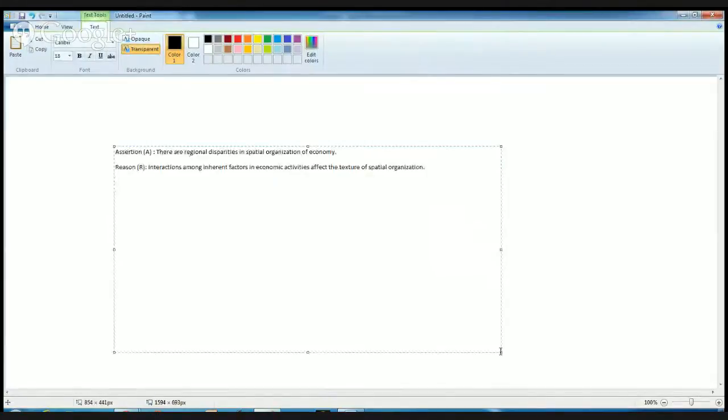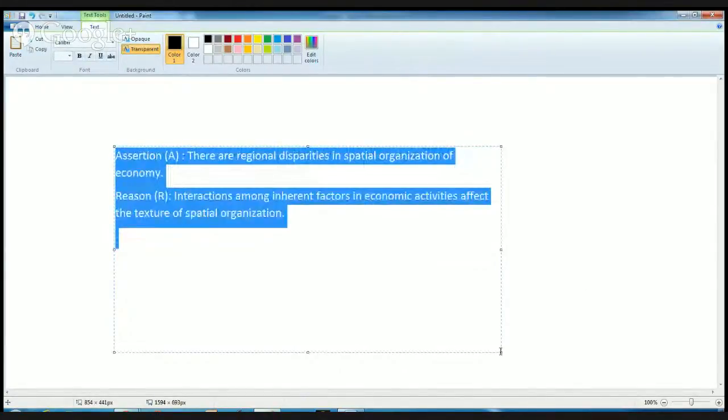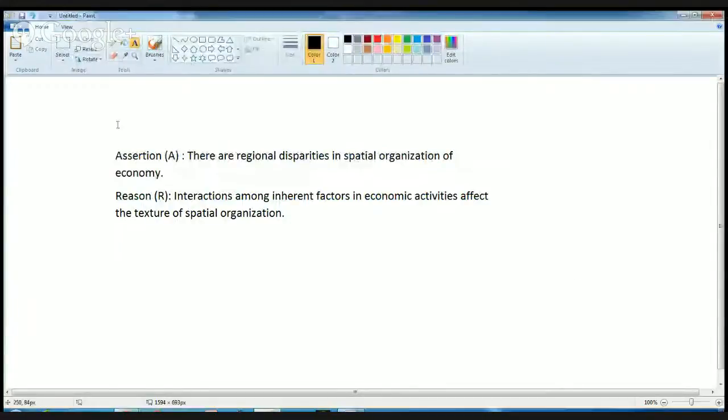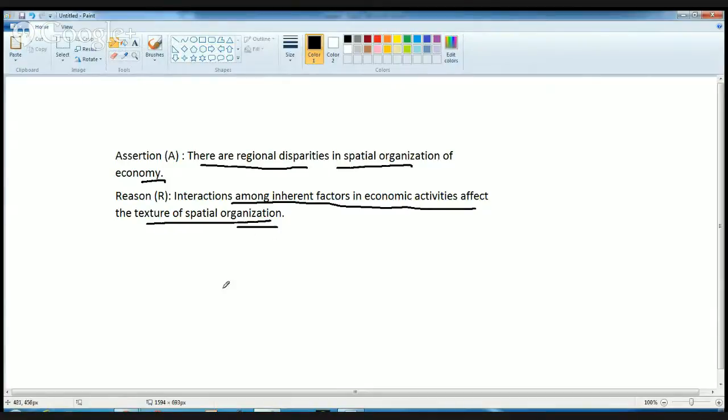The next question here shows an assertion reason question. Under this question, the examiner tries to say that regional disparities in spatial organization of economy exist. So, firstly, they are saying that there are regional disparities in the economy and interaction among inherent factors in economic activities affect the texture of spatial organization.